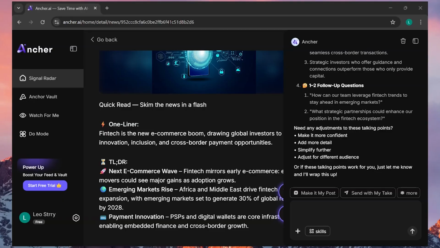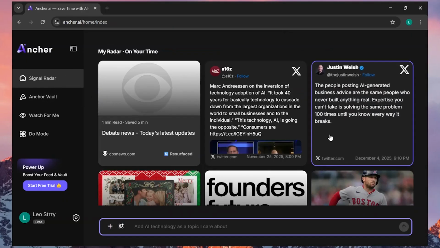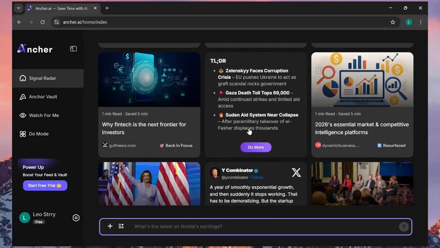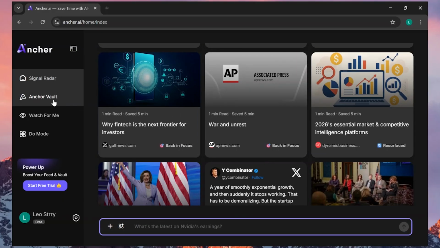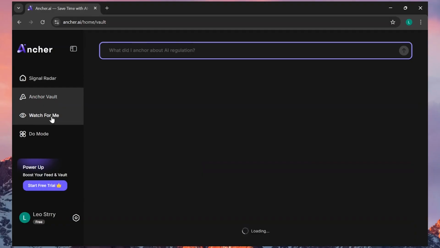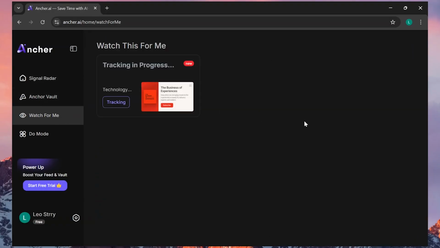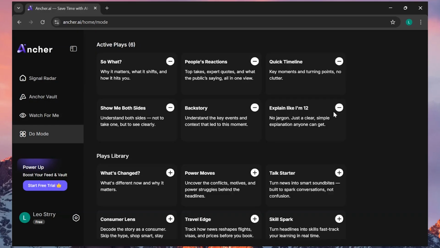So that was basically how you can leverage Ancher AI to build a customized feed for yourself in just a few minutes. And not only that, you can also save your news in Anchor Vault and follow along with trending topics that you want without having to manually search for them, and do various tasks with your news articles using Ancher AI.